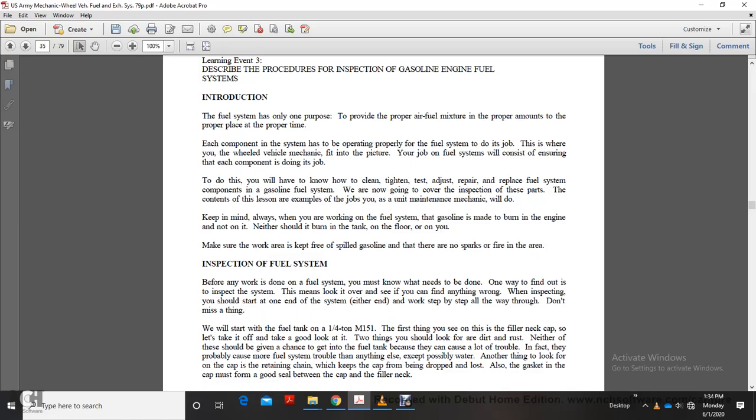Your job on the fuel system will consist of ensuring that each of the components is doing its job. To do this, you'll have to know how to clean, tighten, test, adjust, repair, and replace fuel system components of gasoline engines. Fuel systems inspection of these parts is an example of the job unit maintenance will do.